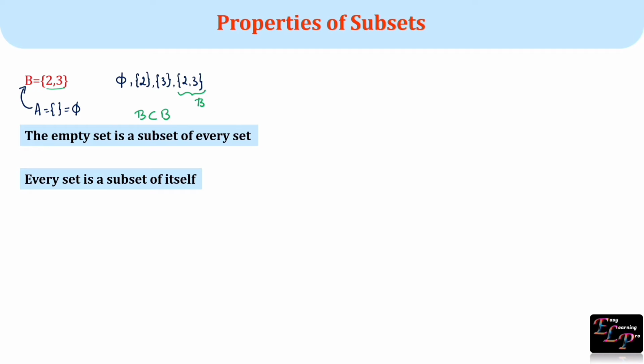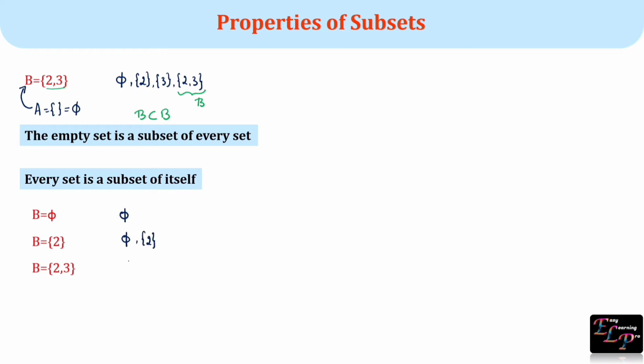Let us consider few sets. B as null set, B with one element, B with two elements. Let us write all the possible subsets. For the first set, the only possible subset is null set. For second set, null set and 2.